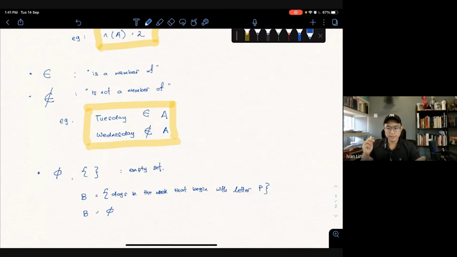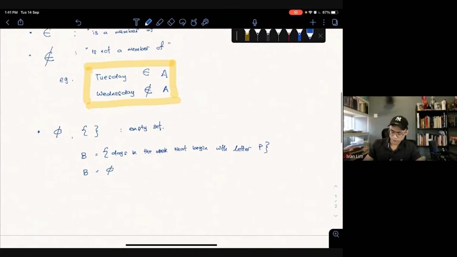Okay, one last symbol that you all need to know. You need to recall this entire list because you need to get used to these symbols when you do these sets and Venn diagrams. The last one is the universal set. The universal set is denoted by this symbol. You draw one slash like that, then you draw an E, then you put a small tail like that. This is called the universal set.